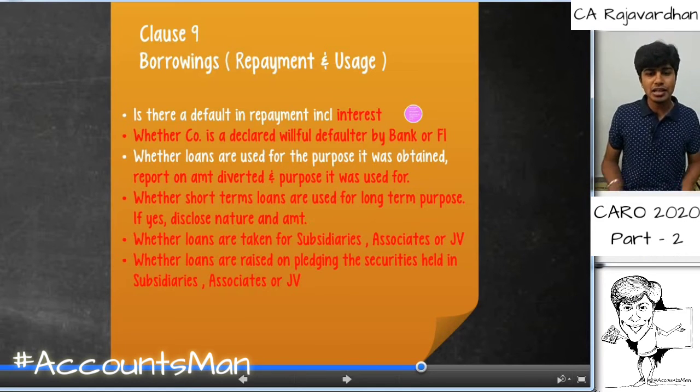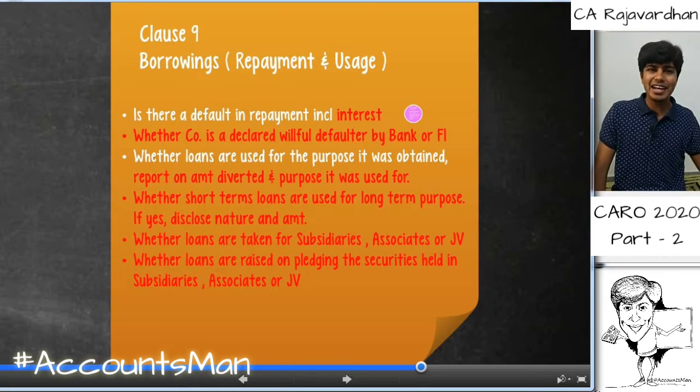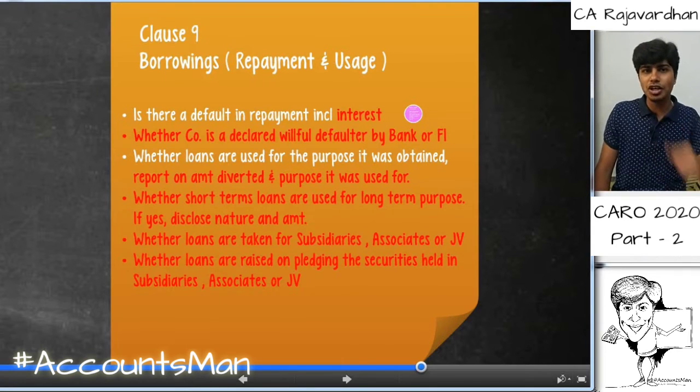Next, if there are any loans taken for subsidiaries, like the parent company takes the loan and then gives it to the subsidiary, because the subsidiary company doesn't have sufficient guarantee or assets to take the loan. So if the holding company takes it, it is again prejudicial to the interest of the company. So again we need to comment upon that.